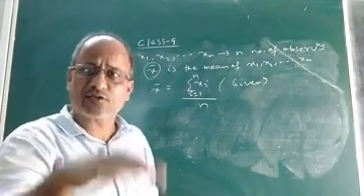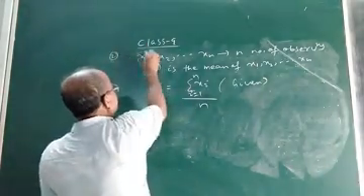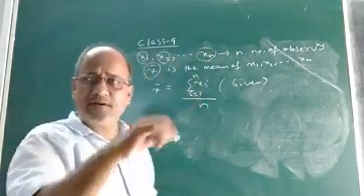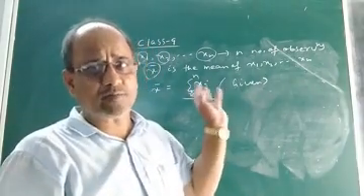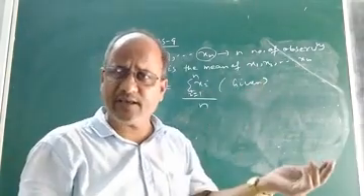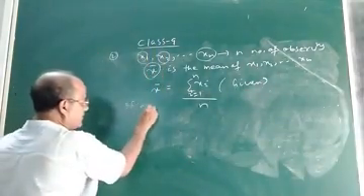Now what is the question? The question is, if each observation, x1, x2, up to xn, is decreased by some non-zero constant, say a, what will be the new observations?